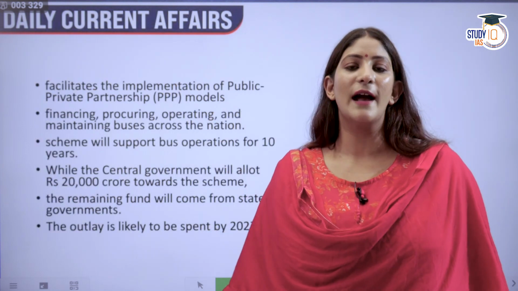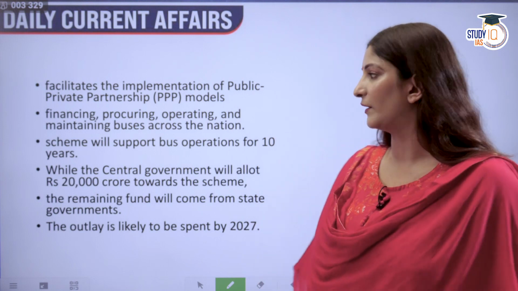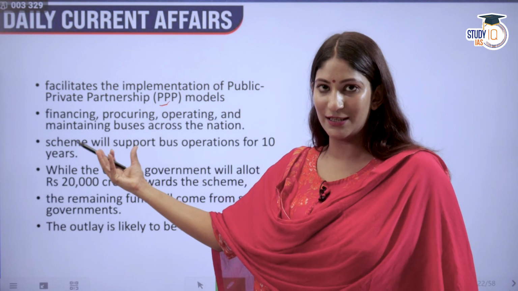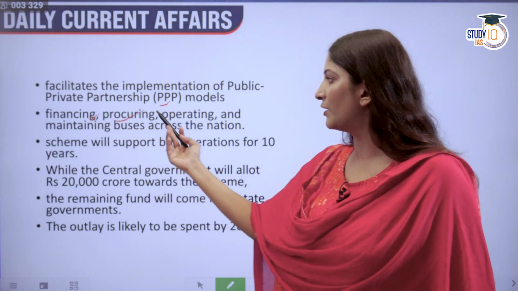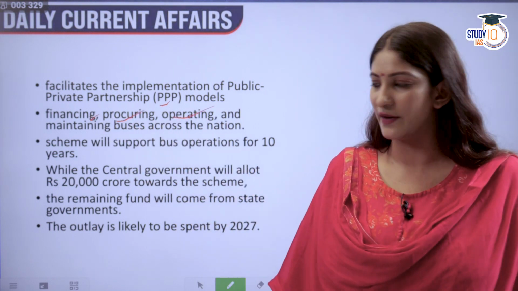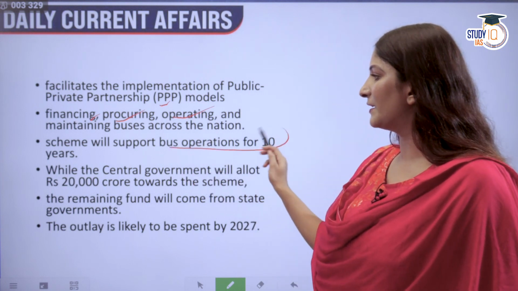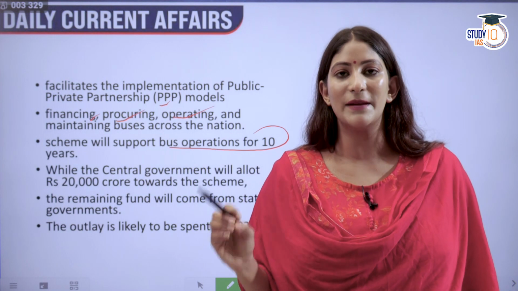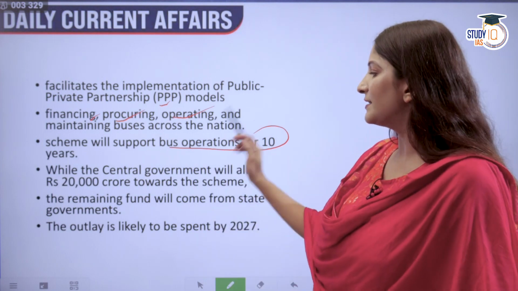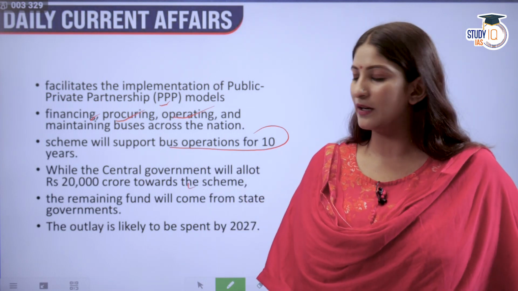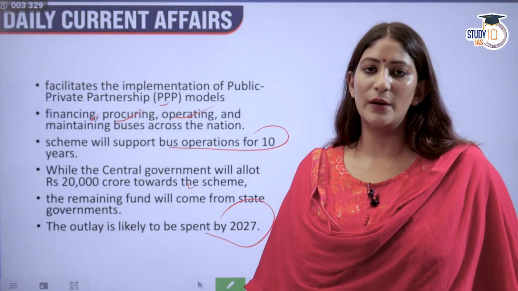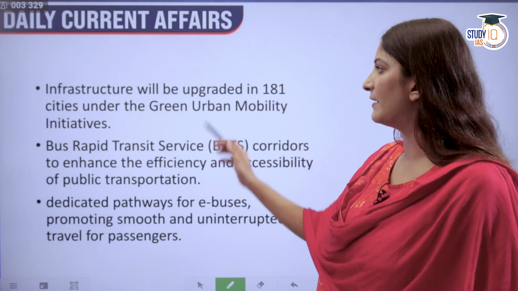So it will also have the facilitation of public-private partnership. The private sector will be participating not only in financing but in procuring, operating and maintaining buses as well. The scheme will support bus operators for 10 years. Remember that. Because this is highly data based, we have to remember them. The central government will provide 20,000 crore, the remaining will come from the state government, and the outlay will be spent by 2027 itself.